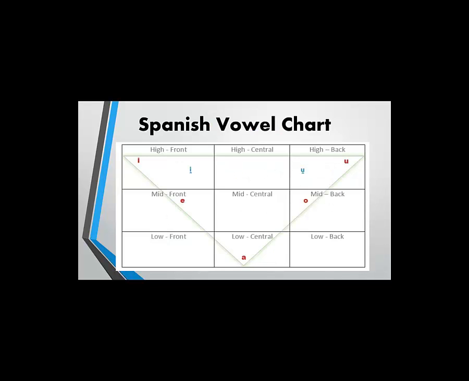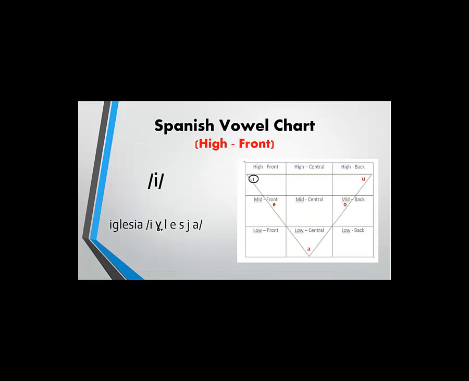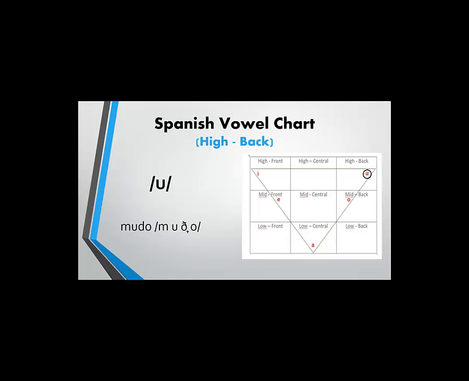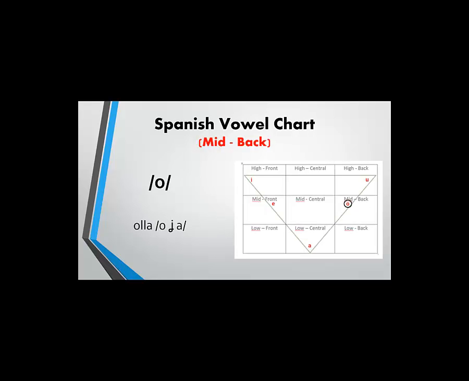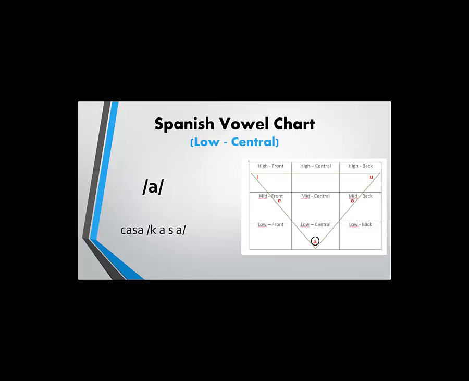In Spanish, the names of the vowel positions are equal to English: front, central, back, high, mid, low, but most of the sounds are different. For example, I, iglesia. U, mudo. E, escuela. O, olla. A, casa.